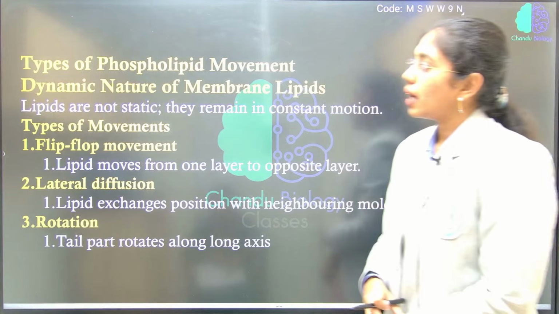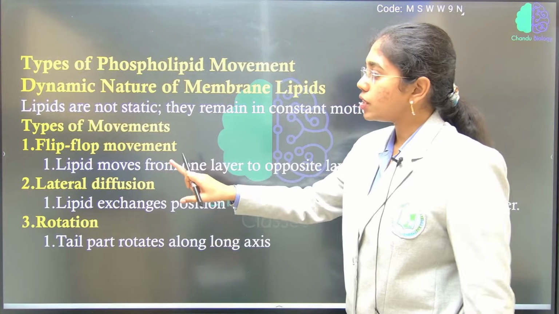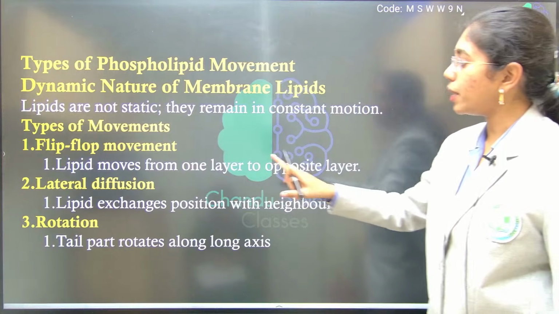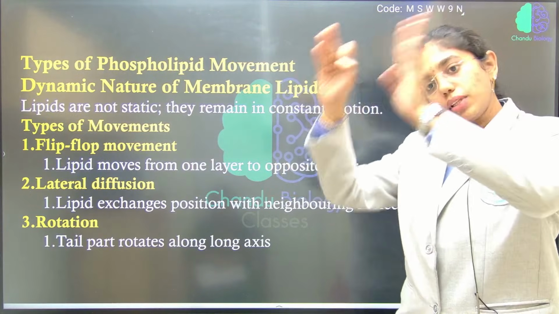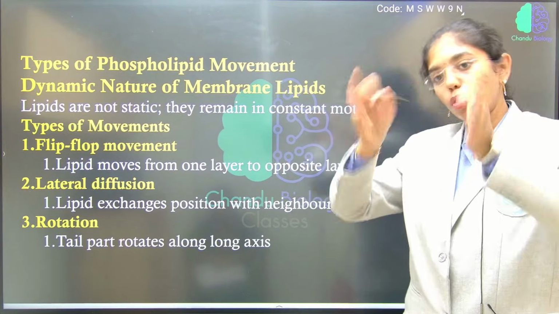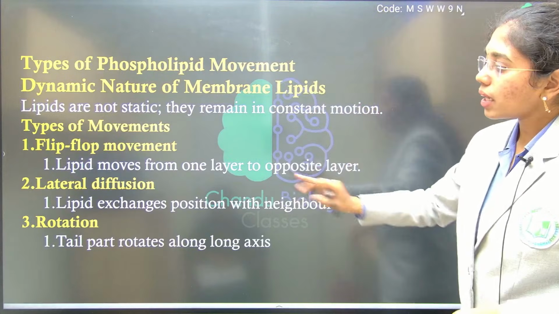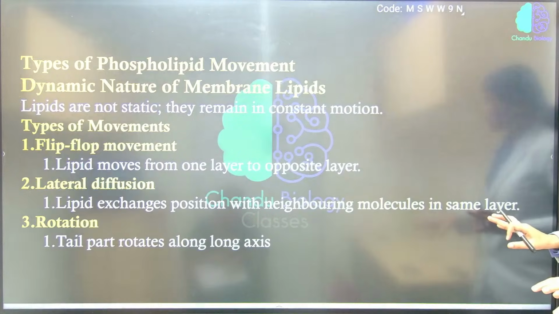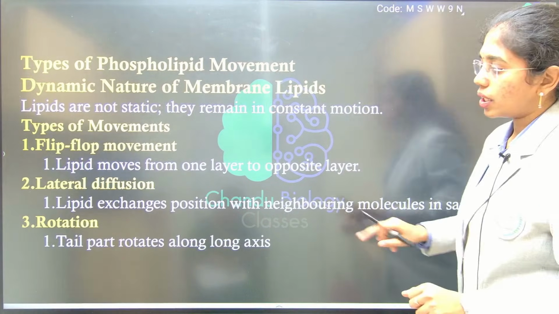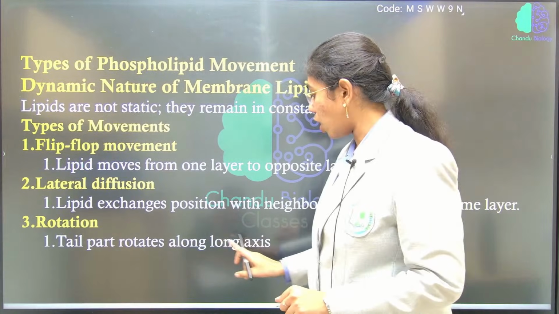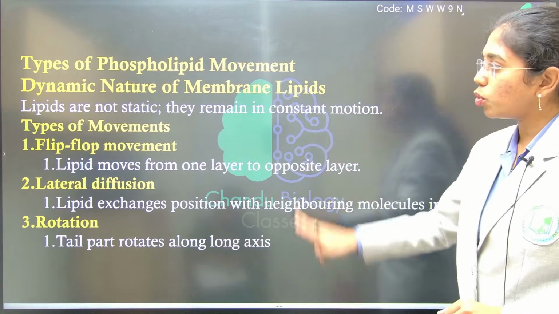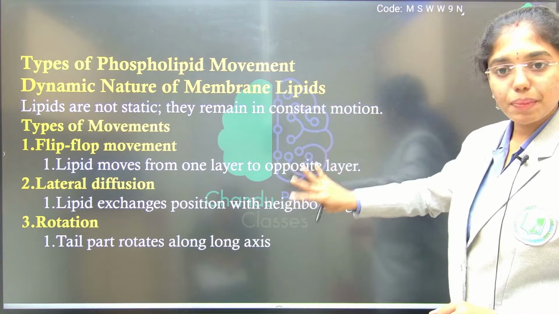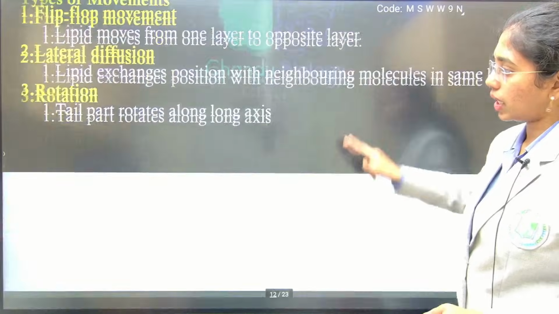Types of movements you can see: flip-flop movement, where lipids move from one layer to the other layer. Then lateral diffusion, where a lipid exchanges position with the neighboring lipid. Then rotation, where the tail part rotates on its axis. These are the movements of what? Lipids, which make the plasma membrane dynamic in nature.